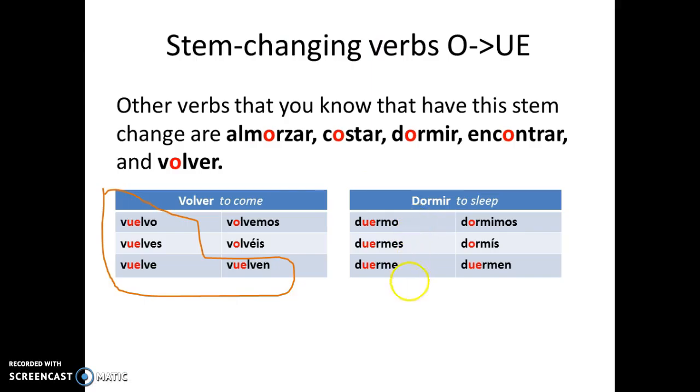Duermo, duermes, duerme, dormimos, dormís, duermen. The O from the root changes to UE in the first, second, and third person singular and the third person plural. There is no change in the first and second person plural.